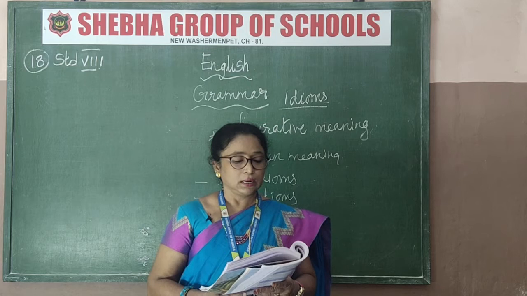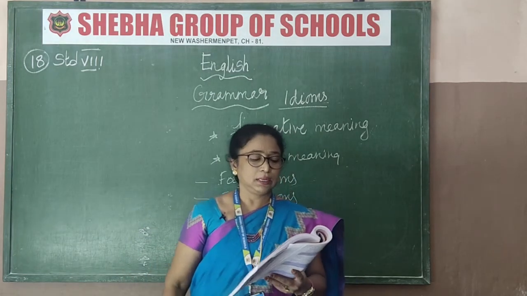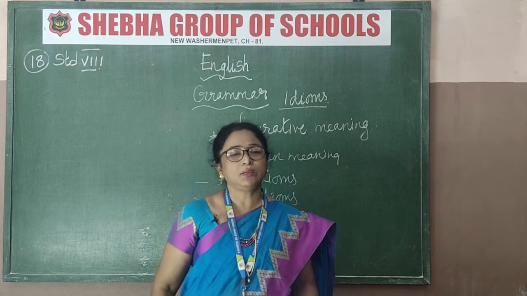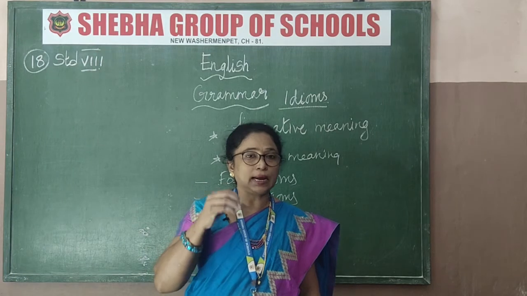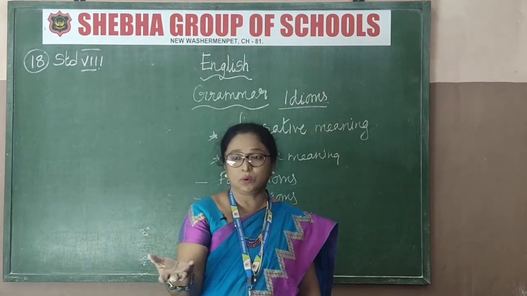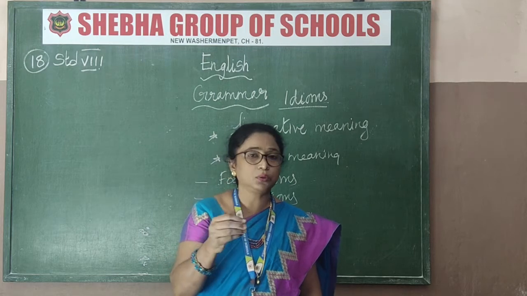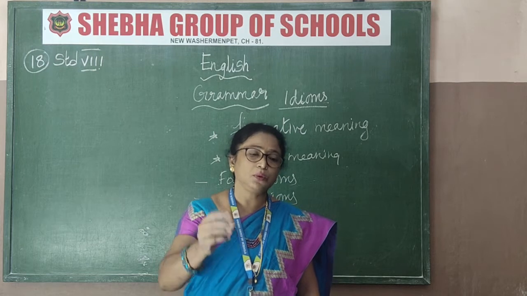And last we come to the animal idioms. What are the animal idioms? At a snail's pace means what? How does a snail go? Slowly, isn't it? It moves very slowly. At a snail's pace means very slowly. Oh my God, you're such a slow coach, we say, no? Slow coach, slowly going like a snail. So we compare a person to a snail, that means he is doing the work very slowly.